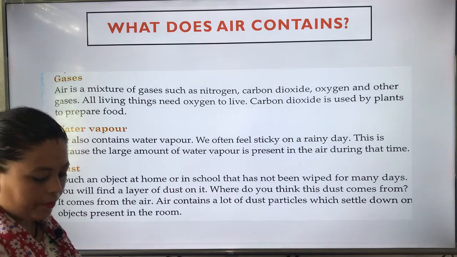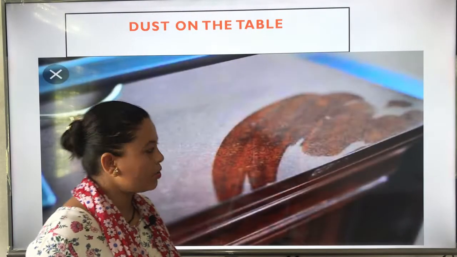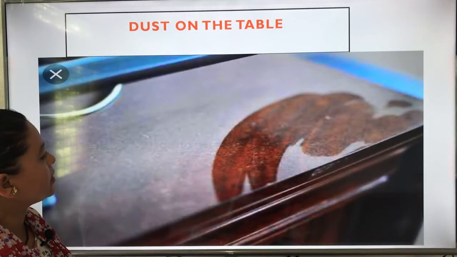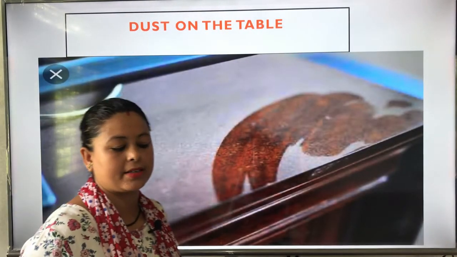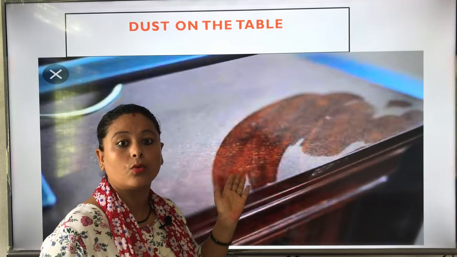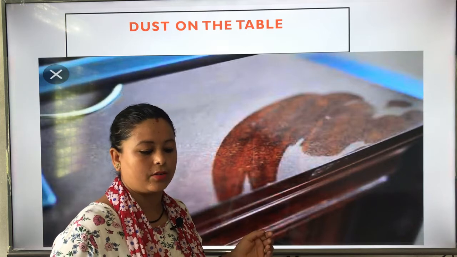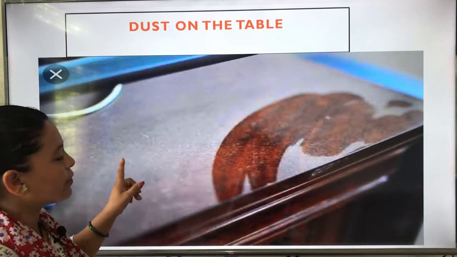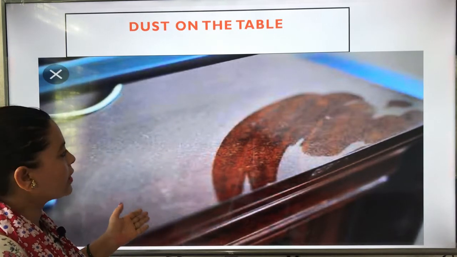So now, look at the example. This is an object which is present in the room. For many days it has not been wiped, it has not been cleaned, so it is full of dust. How does it come?